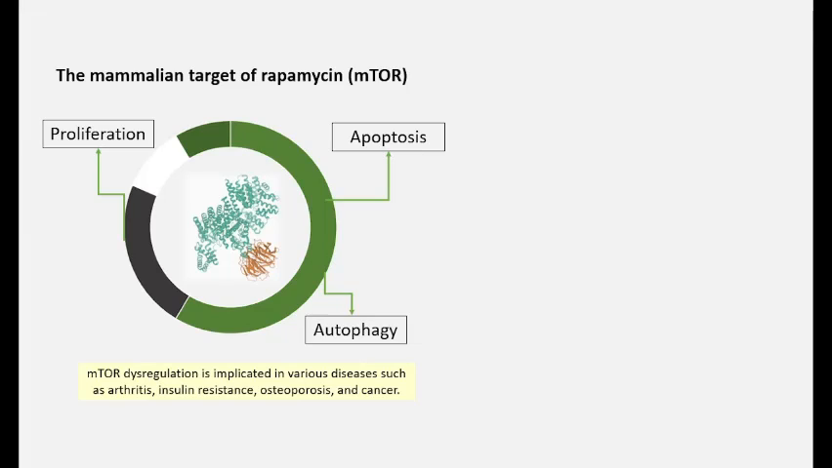The mammalian target of rapamycin, or mTOR, regulates cell proliferation, autophagy, and apoptosis by participating in multiple signaling pathways in the human body. As a result, its dysregulation is implicated in various diseases such as arthritis, insulin resistance, osteoporosis, and cancer.